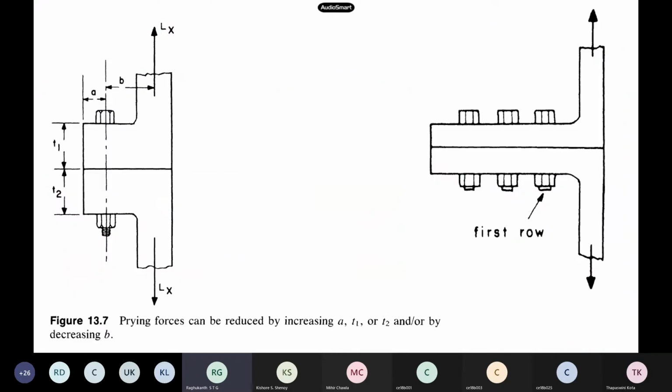Generally this is a very complicated thing, how to model this prying. So generally what they do is try to decrease the prying forces. There are some tricks, like increasing A, that is the edge distance from the bolt, or increasing the thickness of the plates, or decreasing B, that is the distance from the bolt axis to the load axis. Then prying can be decreased, but in some cases it may not be possible. If it's not possible, we have to add that extra Q into the calculations.